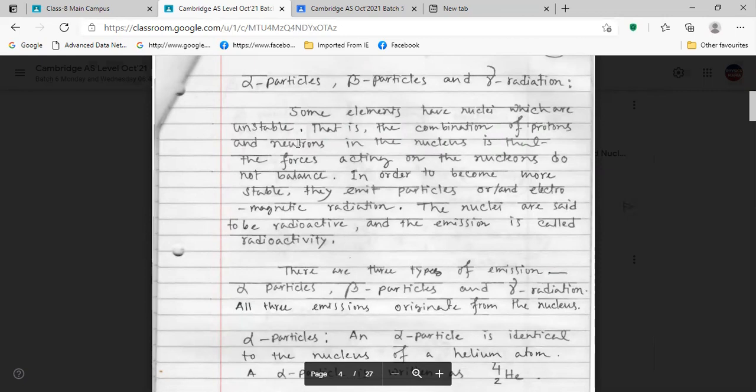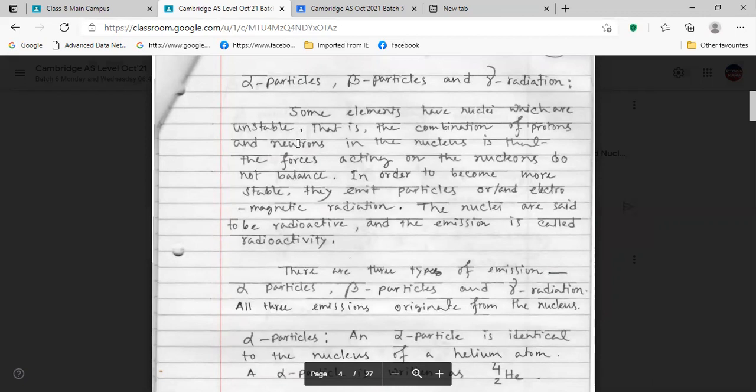Alpha particle, beta particle, gamma radiation. You said it is better to call alpha and beta emissions, not radiation. Yes, this is a very important thing. Alpha and beta are called particles, and gamma is radiation. Gamma is electromagnetic radiation in the form of photons.